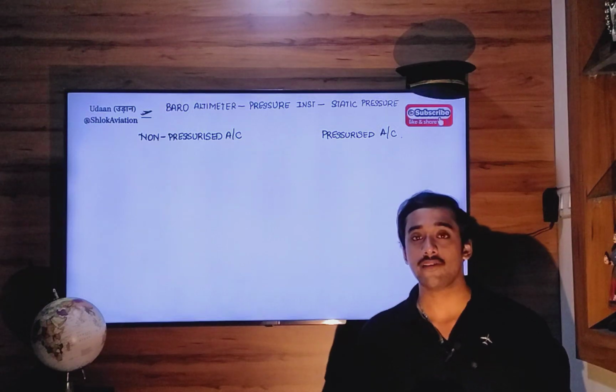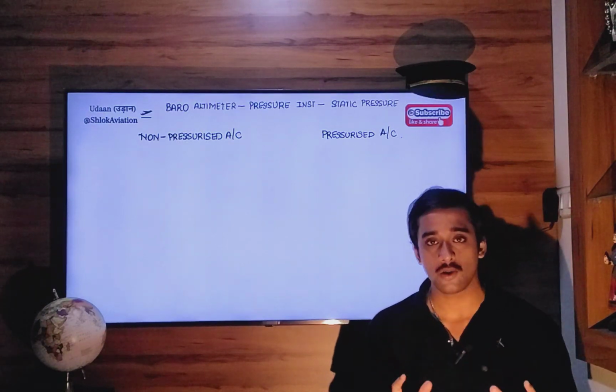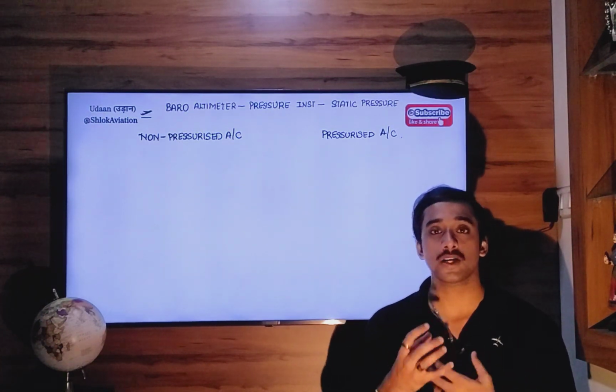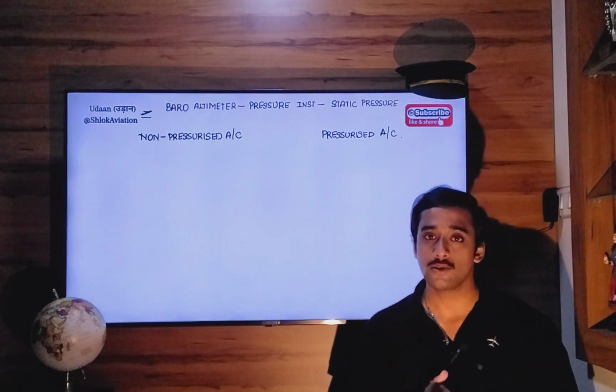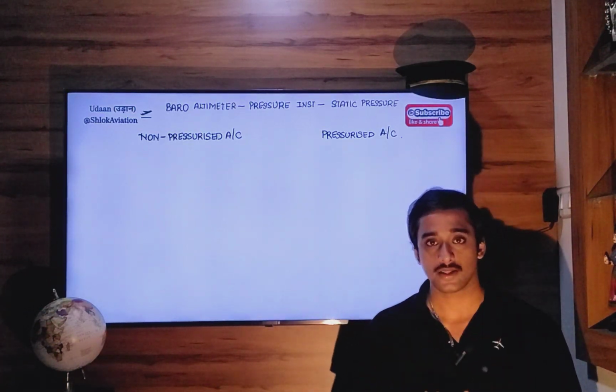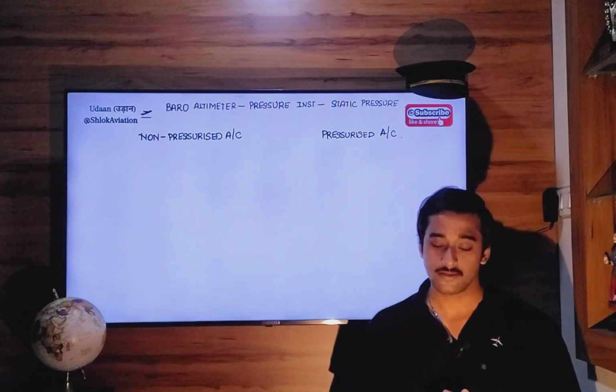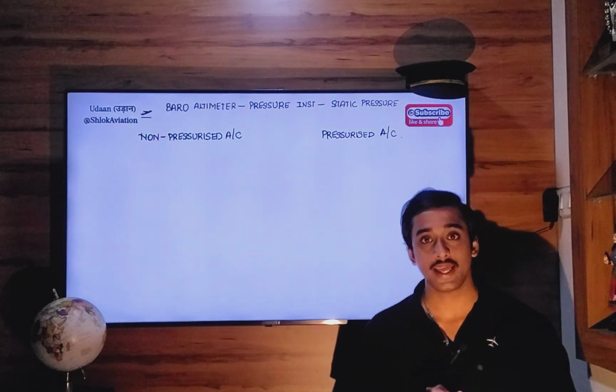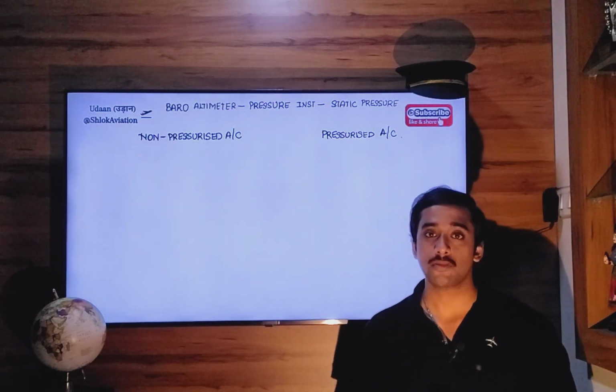And since we do not have adequate atmospheric pressure at higher altitudes, we have made the cabin pressurized. We have an artificial solution to that problem. We seal our fuselage, we seal our cabin, and we provide pressurization inside the cabin. So that is a pressurized aircraft.